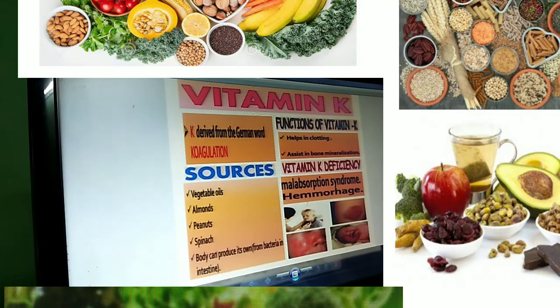Mal means less; lack of absorption leads to a number of diseases, that is syndromes. Mainly it causes hemorrhage. Hemorrhage means breaking, and when it is breaking, blood will flow out.